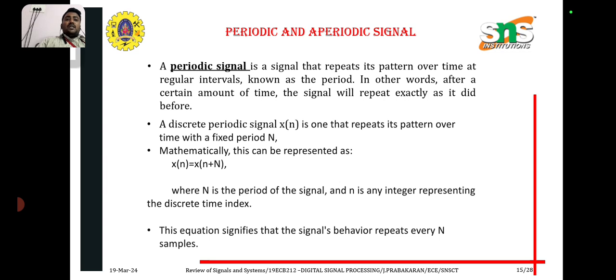A discrete periodic signal x of n is one that repeats its pattern over time with a fixed period capital N. Mathematically, this can be represented as x of n equal to x of n plus N, where capital N is the period of the signal and small n is any integer representing the discrete time index. This equation signifies that the signal's behavior repeats every N samples.